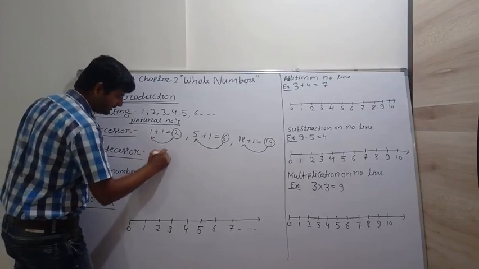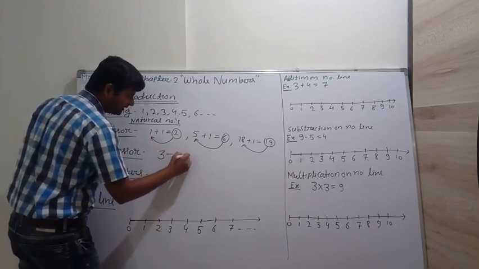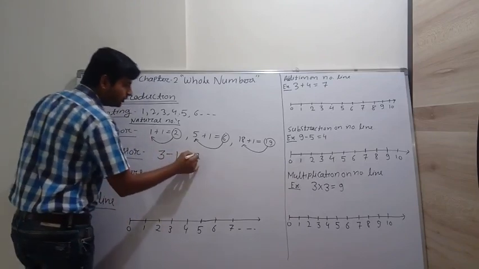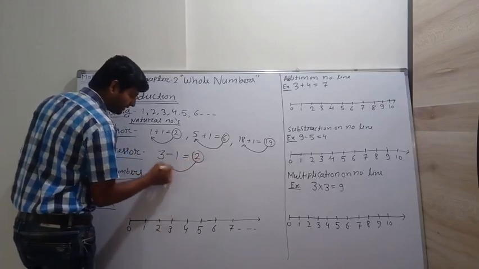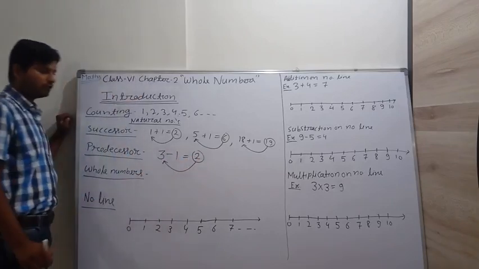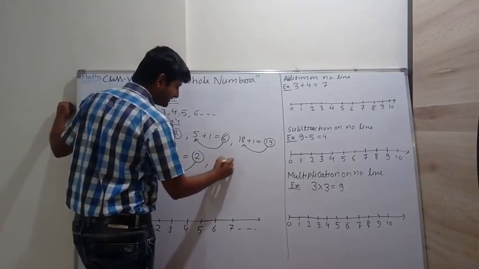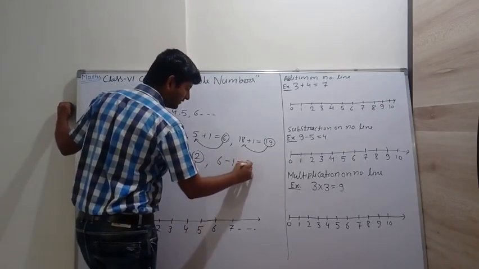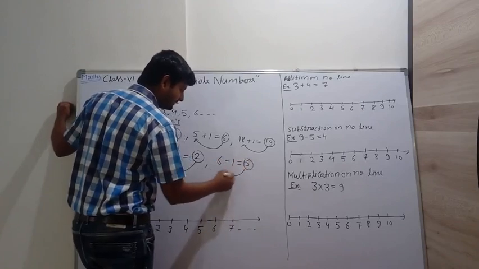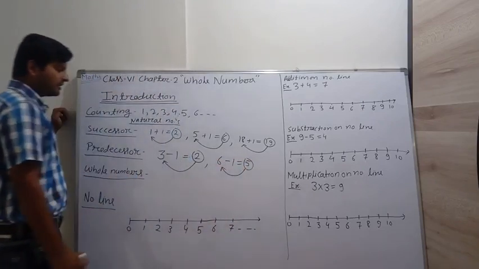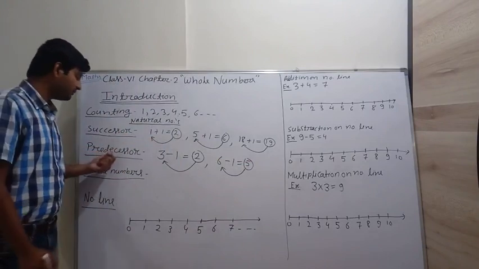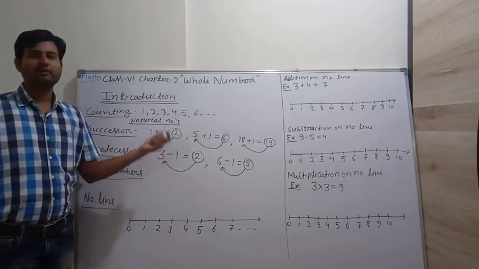Suppose 3 minus 1 is equal to 2, so 2 is the predecessor of 3. Similarly 6 minus 1 we get 5, so 5 is the predecessor of 6. So in successor we add 1 and in predecessor we subtract 1.